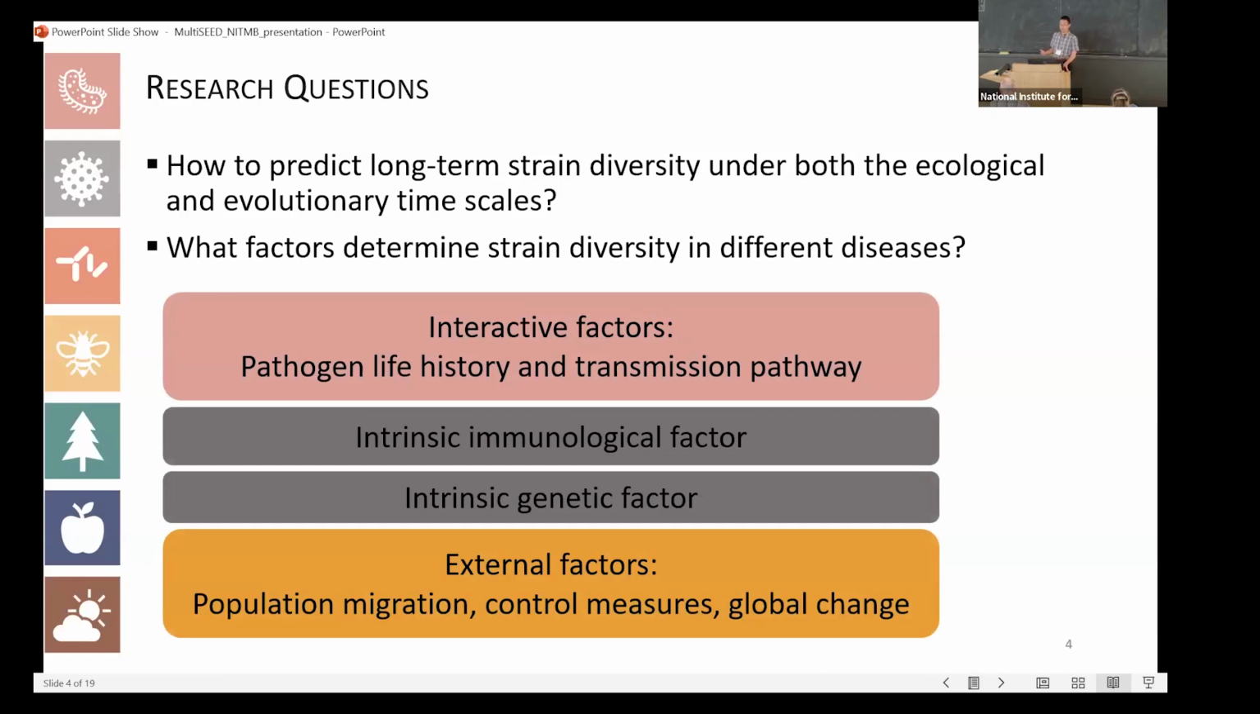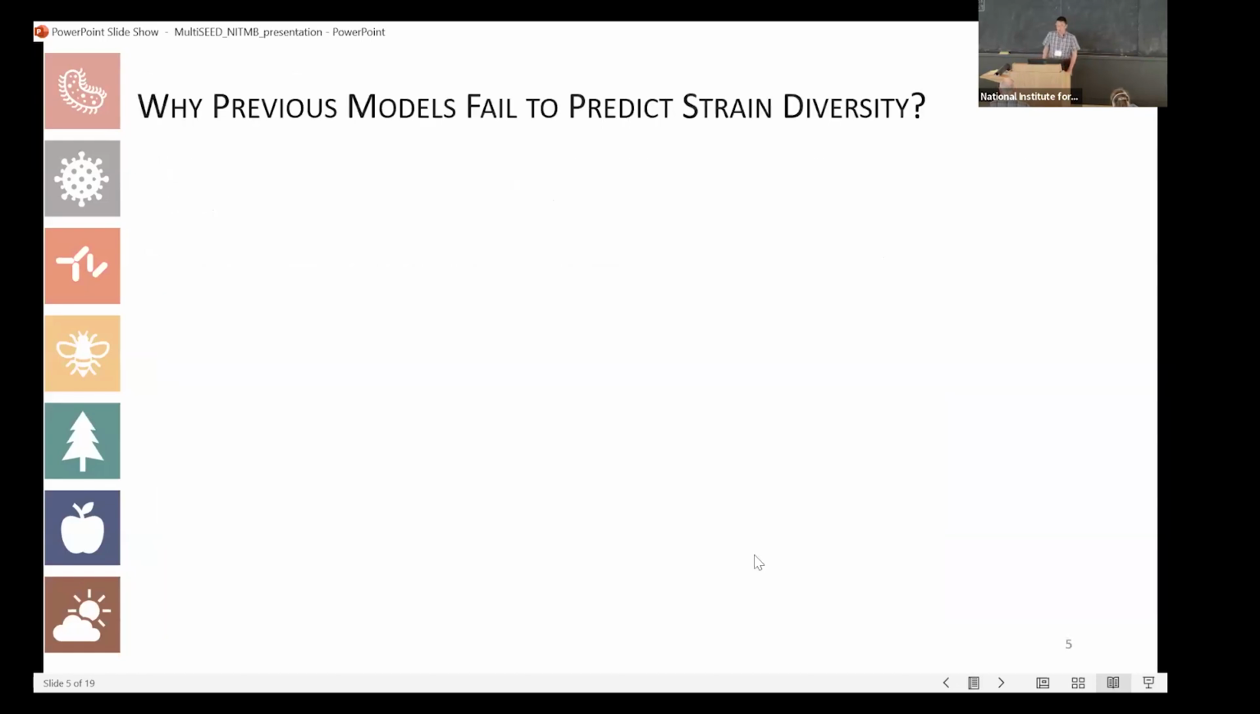Interactive factors, which involve the pathogen life history and transmission pathways, such as the transmission rate and how fast the diseases can spread, or how fast the host can recover. Intrinsic immunological factors, such as strain-specific immunity or some general protection by cross-immunity. An intrinsic genetic factor means how fast the pathogens can produce new strains. And also we would like to see what factors are influenced by external forces such as population migration and control measures.